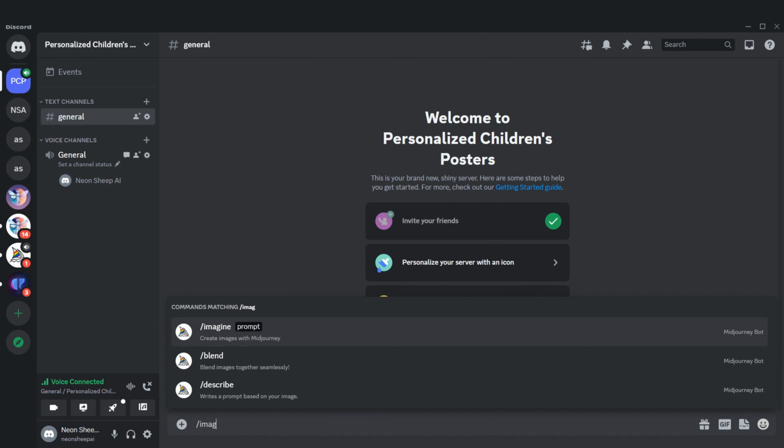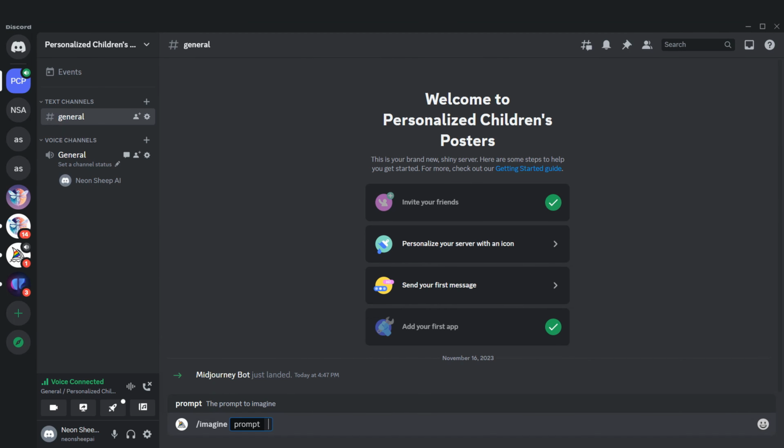/imagine. In the first part of the prompt, we specify the style we want, which, in this case, is illustration, specifically for children. Then, we enter the main part of the prompt, which is what we desire. In this case, a cute boy. Finally, for additional details, I'll add a New Year's background. I don't want to provide too many details. I want to give Midjourney artistic freedom and see how it creates the illustrations.